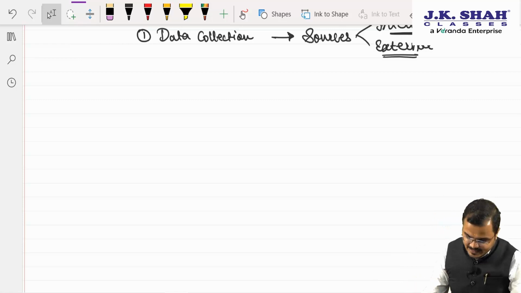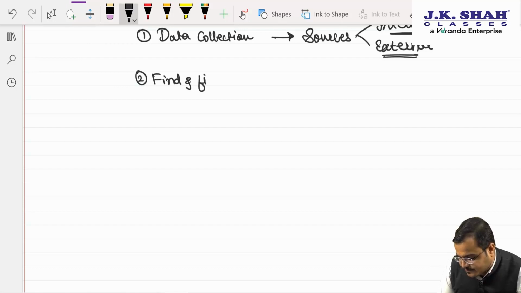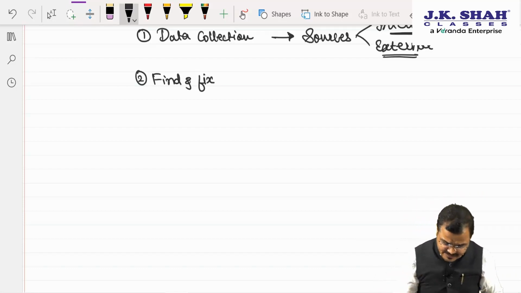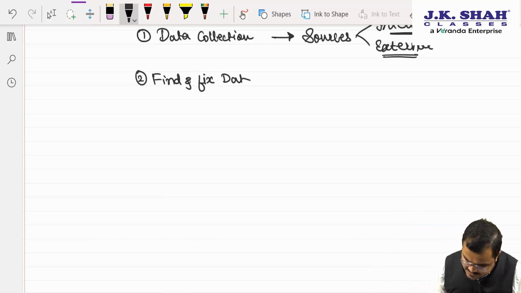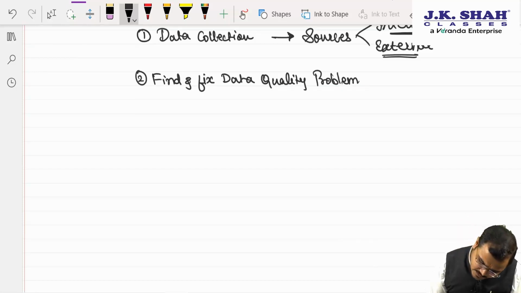Now, very important one, second. Sir, second, it's very important. Chartered, find and fix. Write it down. Sir, first of all, we need to find as well as we need to fix what? Sir, data quality problem. Sir, data quality problem, we did not get it. Okay. See this, chartered.